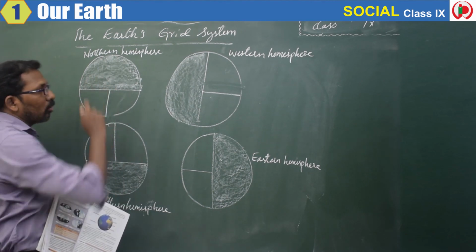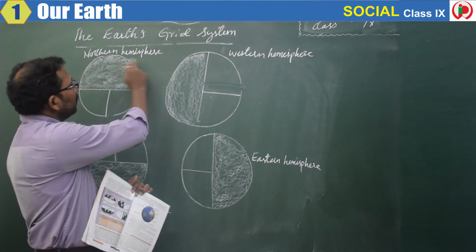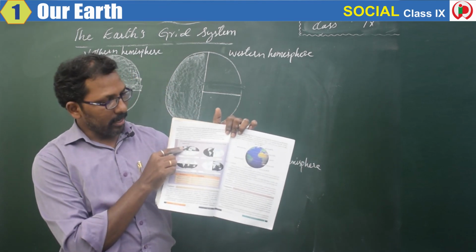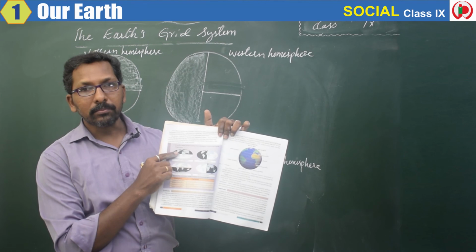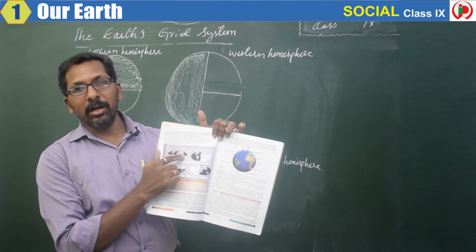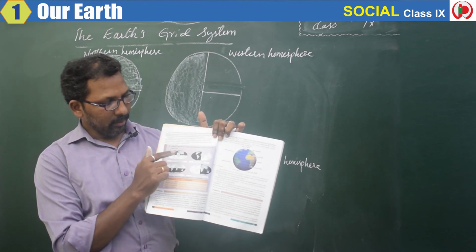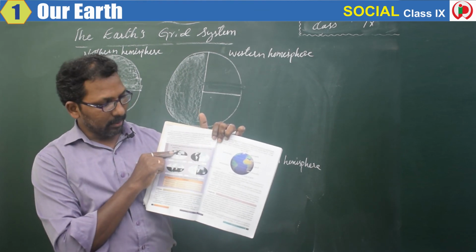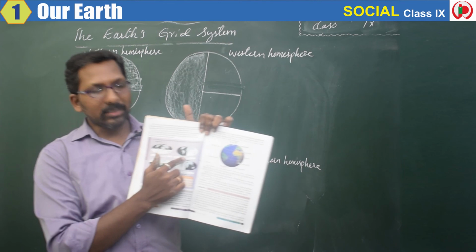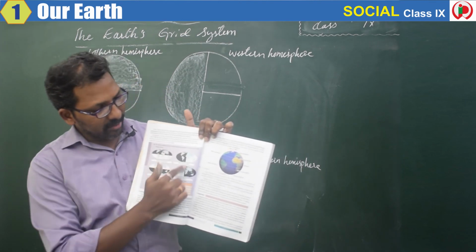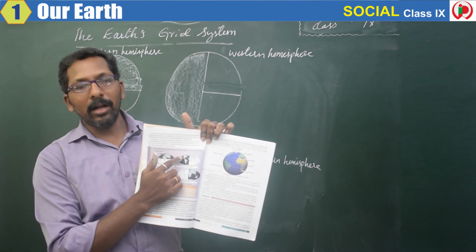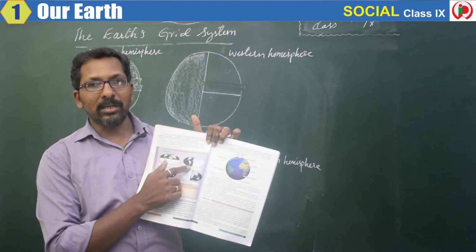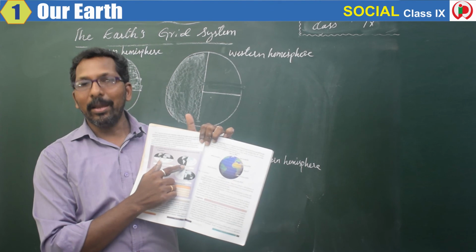So now, what continents are there in the northern hemisphere? There are North America, Asia, Europe. These particular continents are there in the northern hemisphere. Then what about the western hemisphere? North America, South America, and only a small part of Antarctica is present in the western hemisphere.